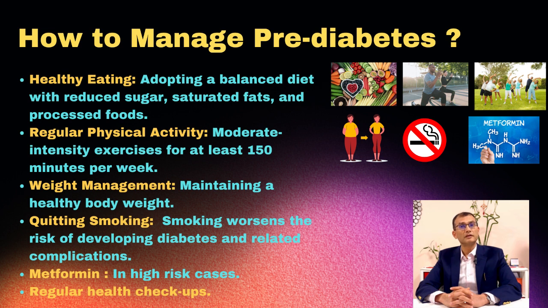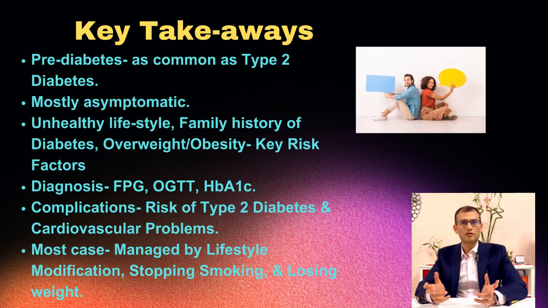Then maintaining a healthy weight, or trying to lose 5 to 10% of weight if the person is overweight or obese. And stopping smoking, and in some high risk cases, metformin can be prescribed. And then regular checkups are required to assess what is happening to prediabetes while you are taking these lifestyle measures.